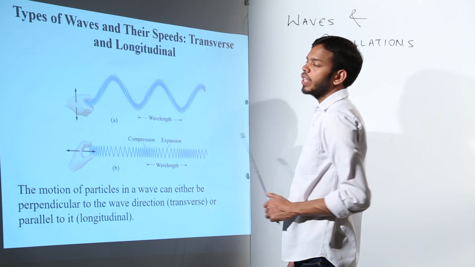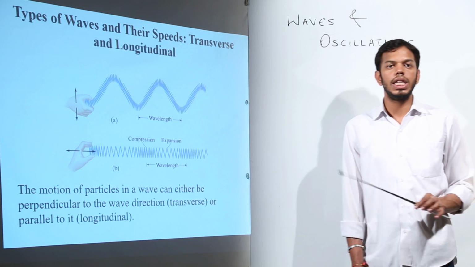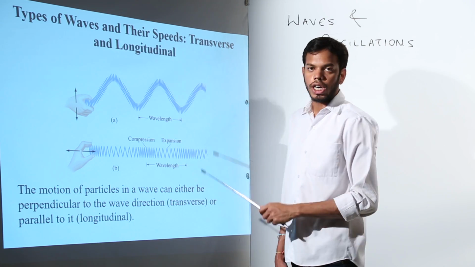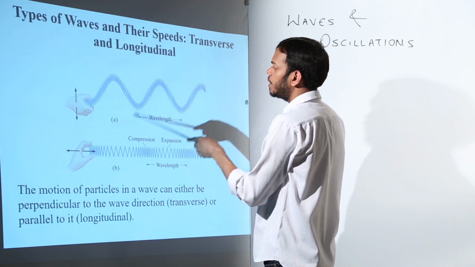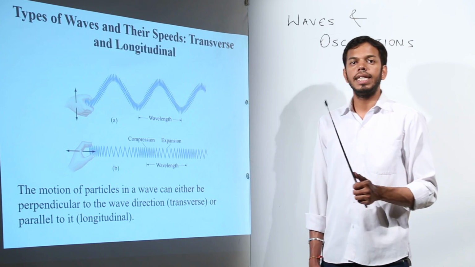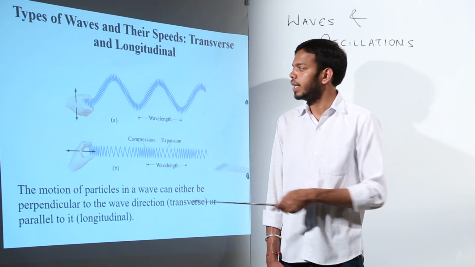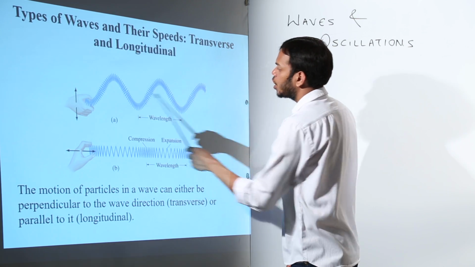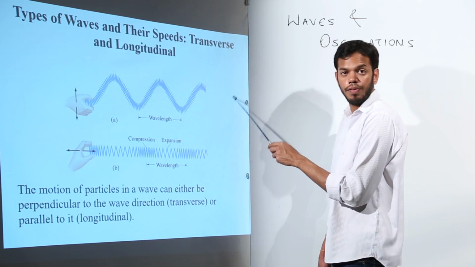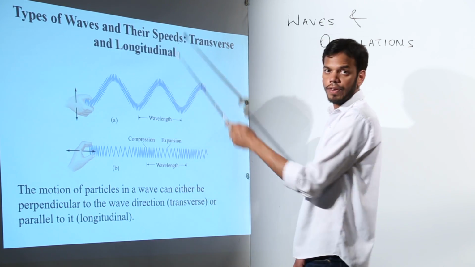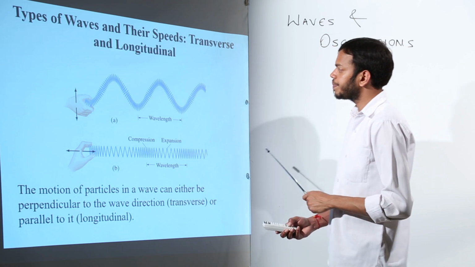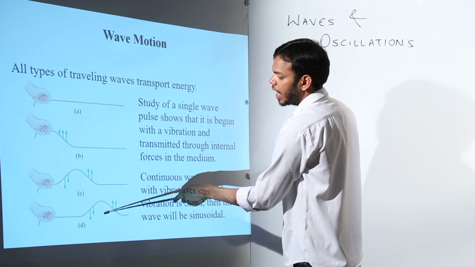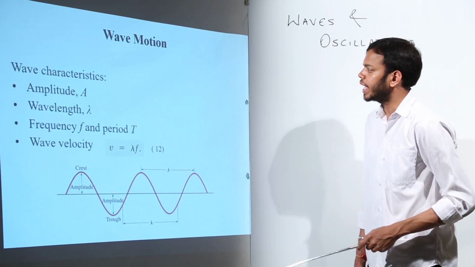Same example. Now there are types of waves, two types of waves, one is longitudinal and one is transverse. So transverse and longitudinal, what are transverse waves? The waves which travel in the form of sinusoidal. That means the direction of motion of particles going up and down is perpendicular to the direction of propagation of wave, because wave is going in forward direction whereas particles are going in vertically upward and downward direction. See this one, particle is going vertically upward and downward, whereas the wave is going in forward direction.